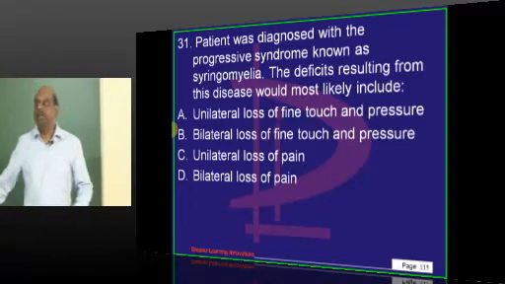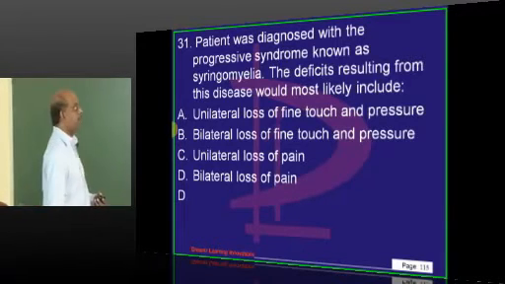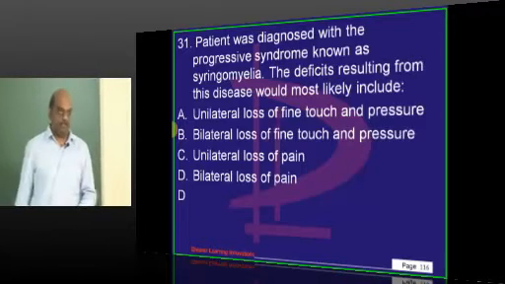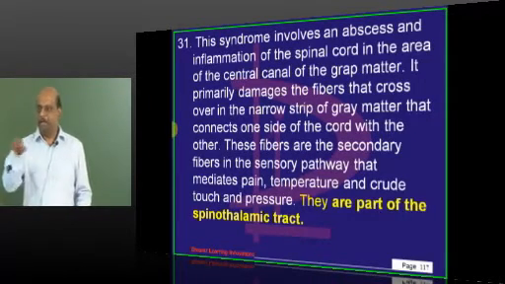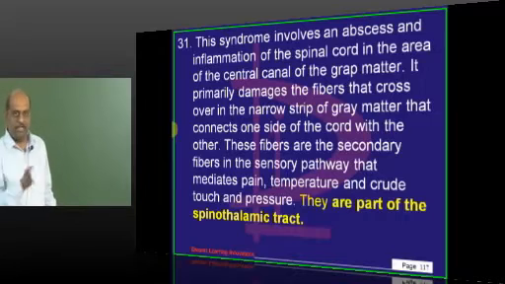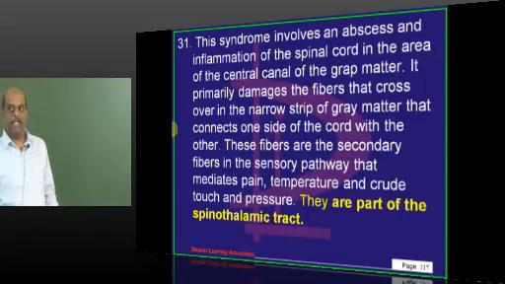Now, doctor, syringomyelia, what do you basically expect, doctor? Bilateral loss of pain. Because the central canal is extending, and the spinothalamic tracts are decussating at the spinal cord level. The spinothalamic tract is conducting pain and temperature. So you typically get the cape distribution, loss of pain and temperature.